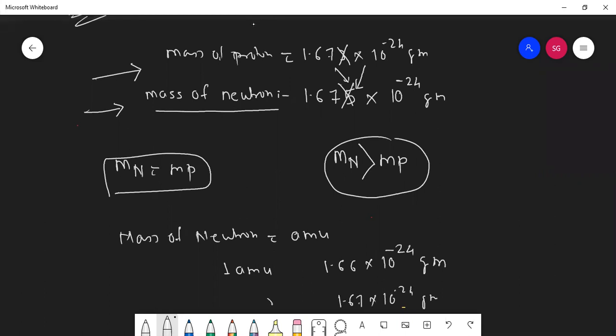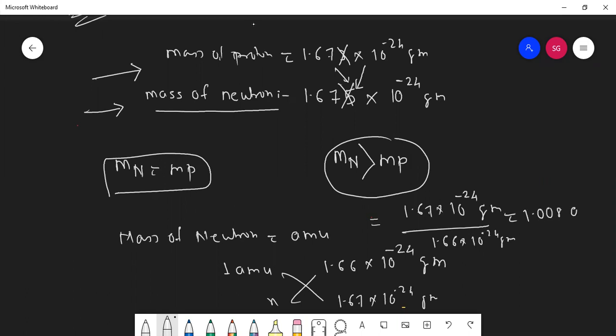And when you divide it, again you will get the same as we got for proton. That is 1.67 into 10 raised to minus 24 gram upon 1.66 into 10 raised to minus 24 gram. That means we get 1.008 AMU. So we consider it as 1 AMU.